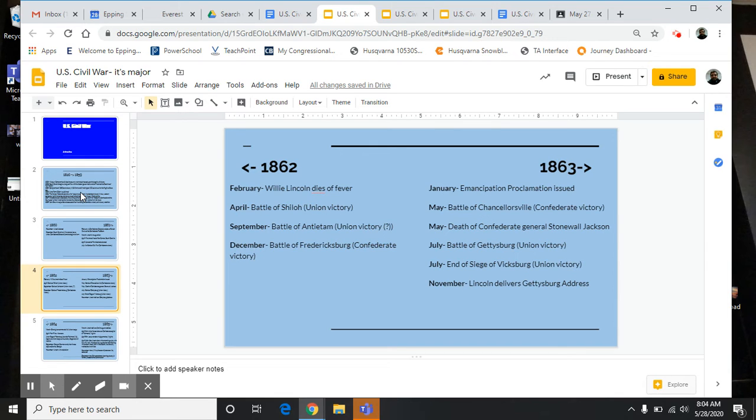One thing that I did not talk about was the first thing listed under 1862 in February. One of Abraham Lincoln's sons, I believe he was either 11 or 12 years old, William Wallace Lincoln, actually died of typhoid fever while living in the White House while his dad was president and during the Civil War. Incredibly sad by all accounts. He was a very thoughtful, fun little boy.